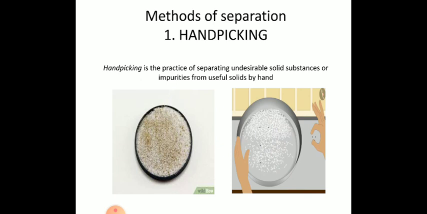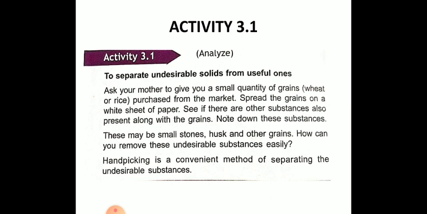Now, in the last, I would like to give you one activity that you will do at your home. Ask your mother to give you some rice and spread it on a paper or on a plate. Then separate the impurities out of it and collect them in a very small plastic bag, or you can just wrap them in polythene, and keep it separate. In the Zoom class I will see whether you have done this activity or not.